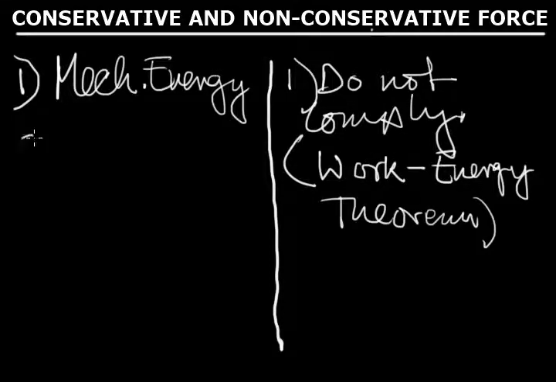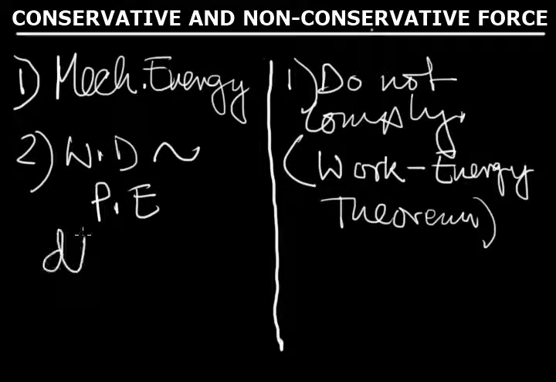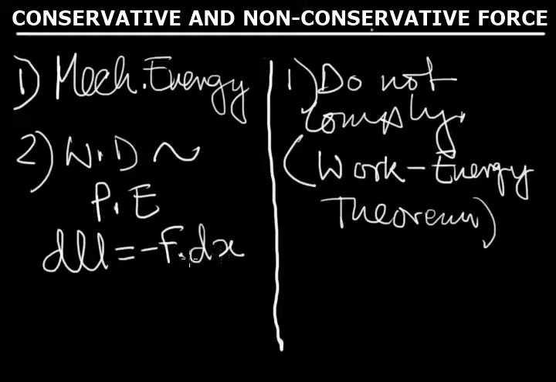Now the second point is that for conservative forces, the work done on the system gets converted to potential energy. That is very important: for conservative forces, the work done gets converted to potential energy, and that potential energy in calculus form can be put like this. So it is fundamentally nothing but the work which you are converting to potential energy.